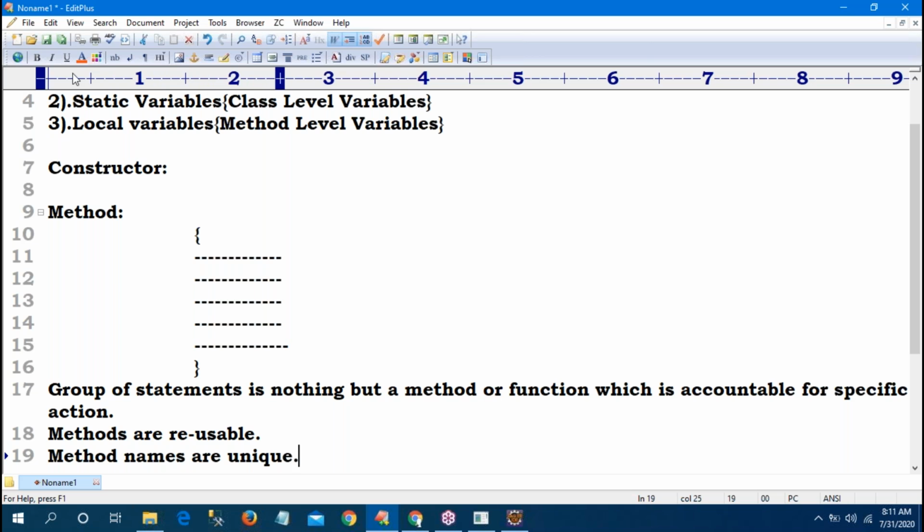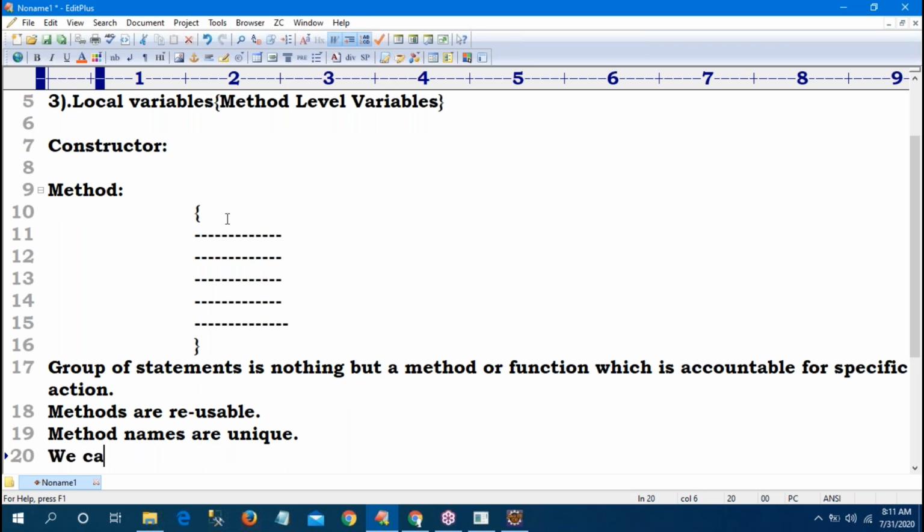Suppose here I give the method name M1. If you want to give the second method also M1, the JVM will give an error on the left and right. So method names are compulsorily unique. We can call methods anywhere, from the class.